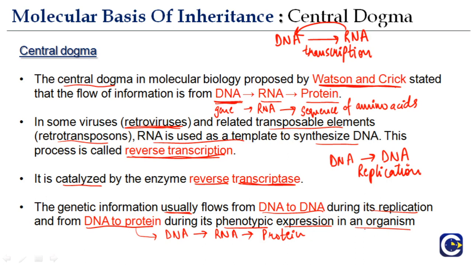So you have to remember, what is the central dogma? The central dogma is that information generally flows from DNA. And what is there on DNA? DNA is a sequence of nucleotides, and there is a sequence called a gene that is transcribed, because the process of DNA to RNA is transcription. This then determines the sequence of amino acids that forms the protein. So basically the genes on DNA determine the sequence of amino acids for proteins, and in between is RNA.